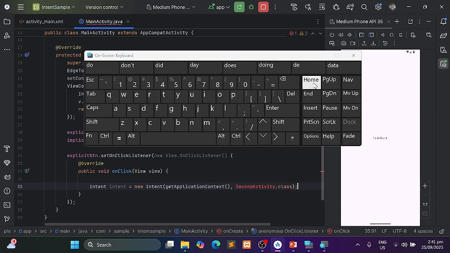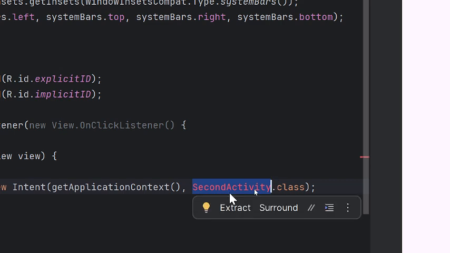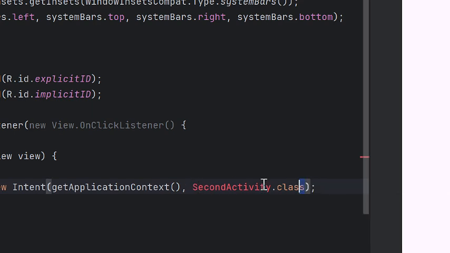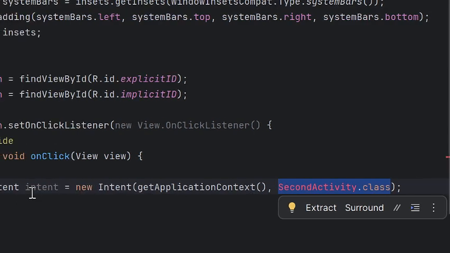Okay, so nag-red yung SecondActivity.class because we don't have an activity which is the second activity. So the SecondActivity.class, ito yung activity na i-trigger niya or i-call ng ating intent para